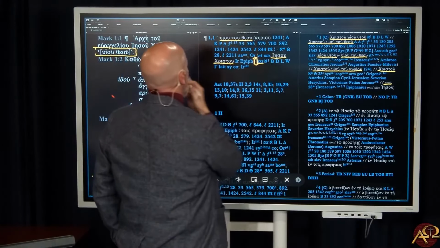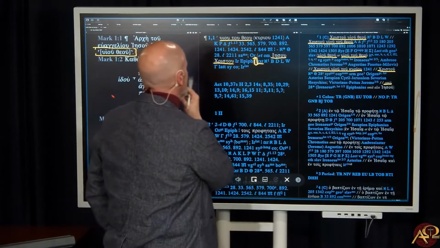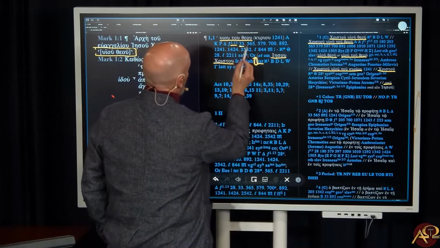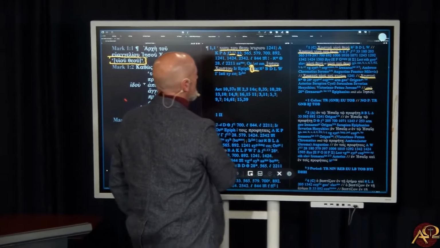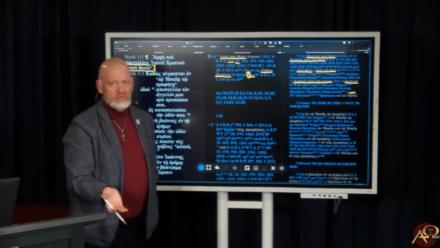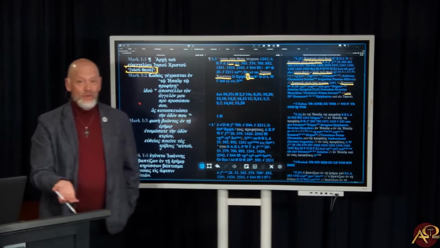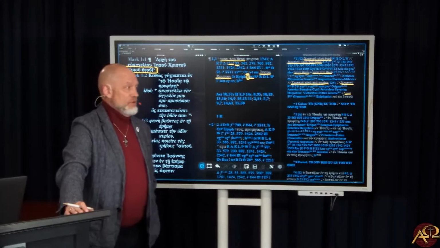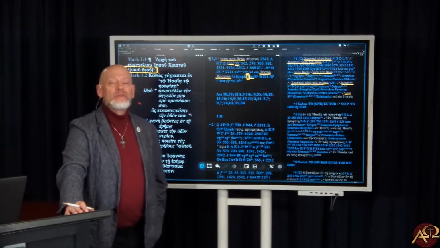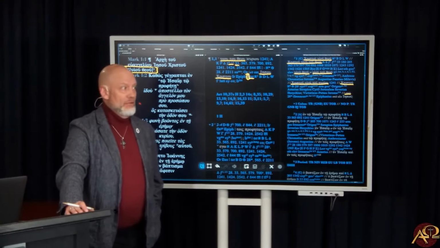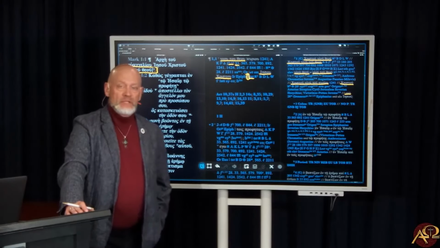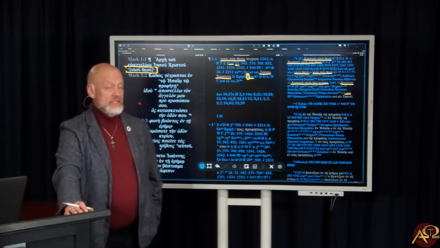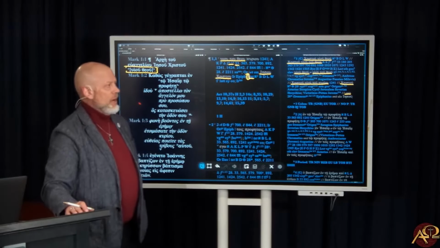So you look at this, you go A, K, P, delta. This is families 1 and 13, number 33, very important manuscript. 565, 570. What is any of that supposed to mean? Well, the wonderful, nice thing for you today is you just run your cursor across any single one of these, and a window will pop up with the best dating for the manuscript, where it's located, and what it contains. That's always quite interesting as well.